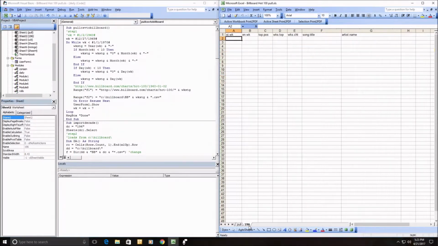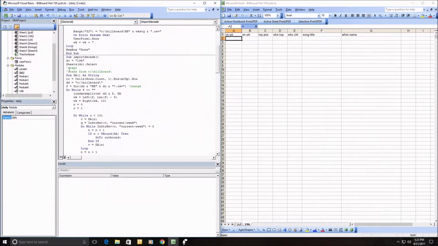So I've got my decade, I'm going to put this on the 196 tab. I'll create tabs for every decade. So now I've got to import the decade. I'll use this routine over and over, but this 196 stands for, just short for 1960, 1960 to 1969. So let me step into this.